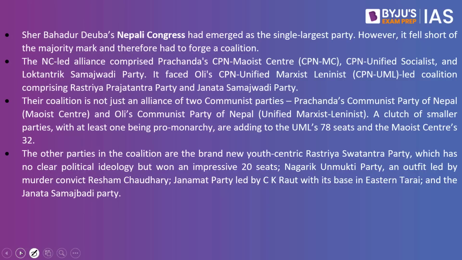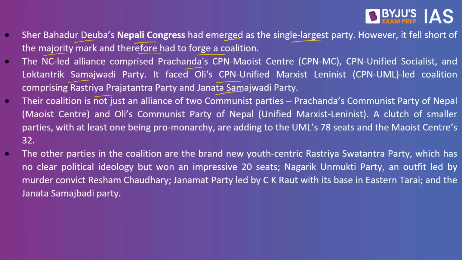But then they were not able to form the government. That is when coalition comes into the picture. We have Sher Bahadur Deuba's Nepali Congress, which had emerged as the single largest party. However, it fell short of the majority mark and therefore had to forge a coalition. The NC-led alliance comprised Prachanda's CPN Maoist Centre, CPN Unified Socialist, and Lokotantrik Samajwadi Party. It faced the CPN Unified Marxist-Leninist coalition comprising Rashtriya Prajatantra Party and Janata Samajwadi Party.